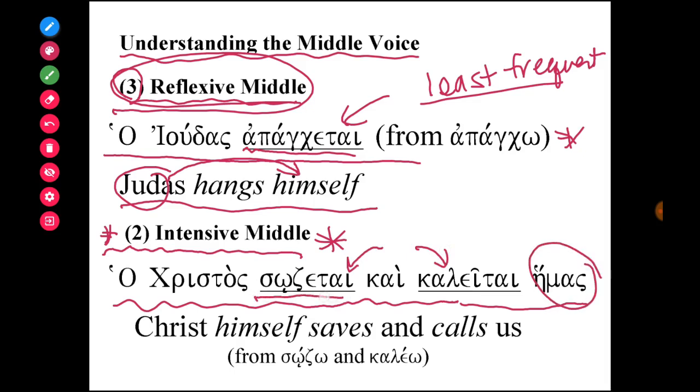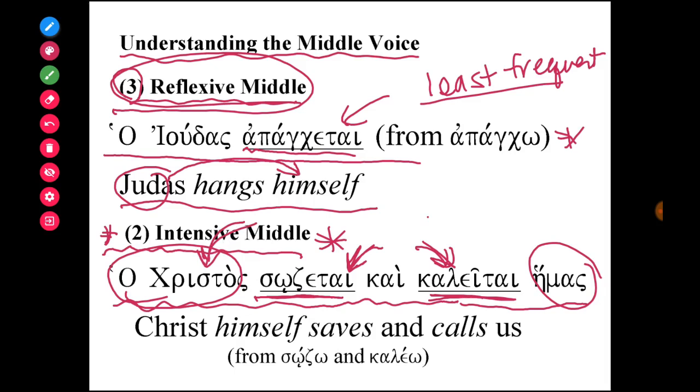rather than the verbs being emphasized. What's being emphasized in the sentence is not the saving or calling. Instead, because the middle voice is used for these verbs, what's being emphasized is actually the subject. The most important thing about the sentence is that it's Christ. Christ saves and calls us.